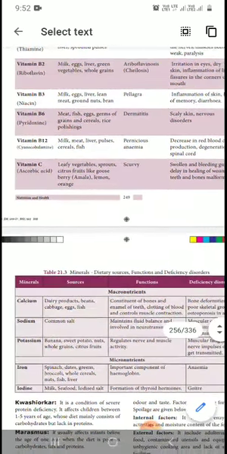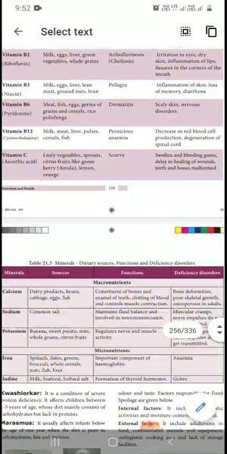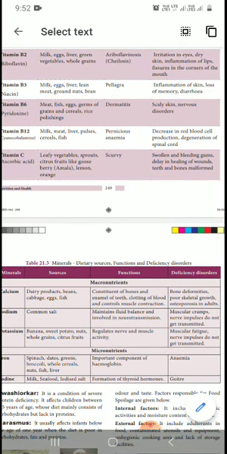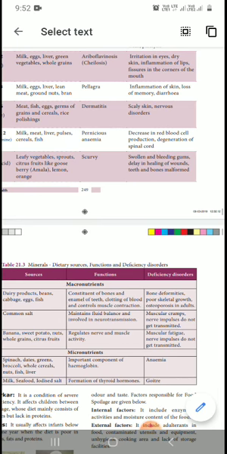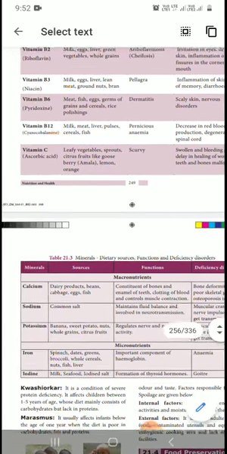Okay, next, vitamin C, it is ascorbic acid. Sources: vegetables, fruits like gooseberries, lemon, orange. Deficiency is scurvy: swollen and bleeding gums, delayed healing of wounds. If you have any cut on your skin, it does not heal early, it takes more time. Teeth and bones also become malformed.